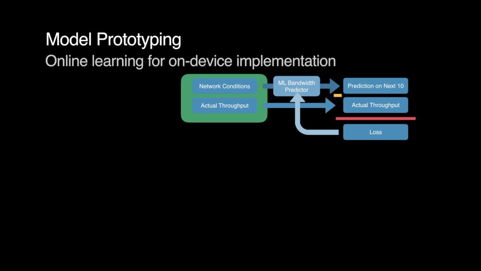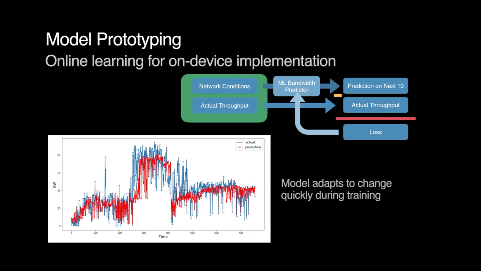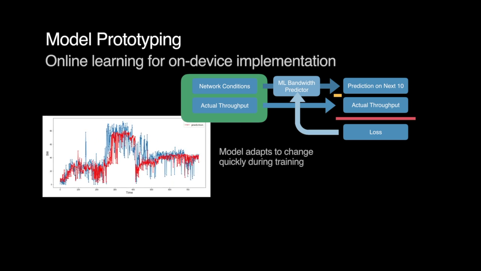Here's what that looks like for 3 sessions with different network conditions that have been appended together to simulate the network changing. As you can see, it's a bit slow to learn the new network conditions for the switch from a low to a high bandwidth. However, when switching back down, it's much faster to pick up the trend because it's already learned the conditions which contribute to the lower bandwidth.